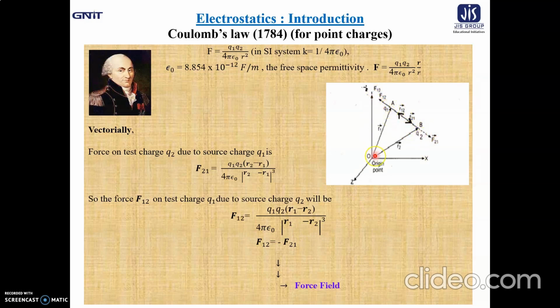Now what about this direction, how do we get it? r2 plus BA distance equals r1. That means BA distance is r1 minus r2, and this BA distance is represented as r12. So F12 is q1 q2 into (r1 minus r2) by 4 pi epsilon naught mod (r1 minus r2) whole cube. That means F12 equals minus F21. F21 is along this direction and F12 is along this direction. So definitely we will get it.